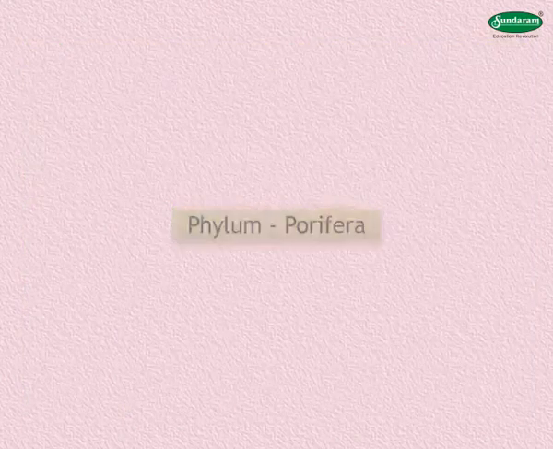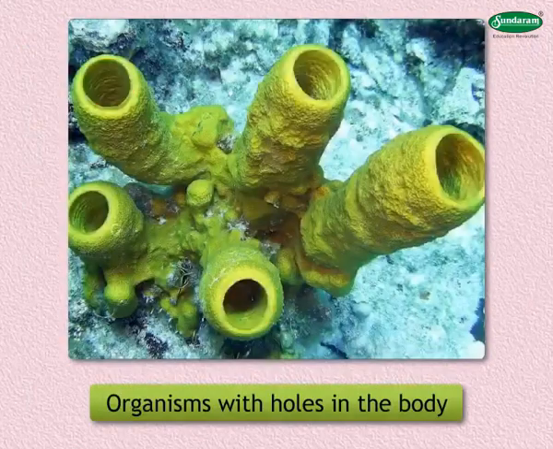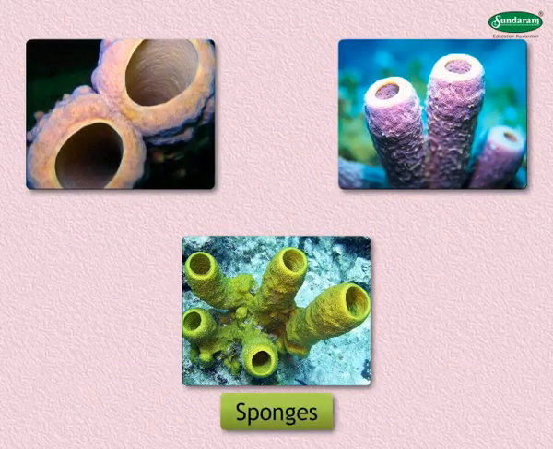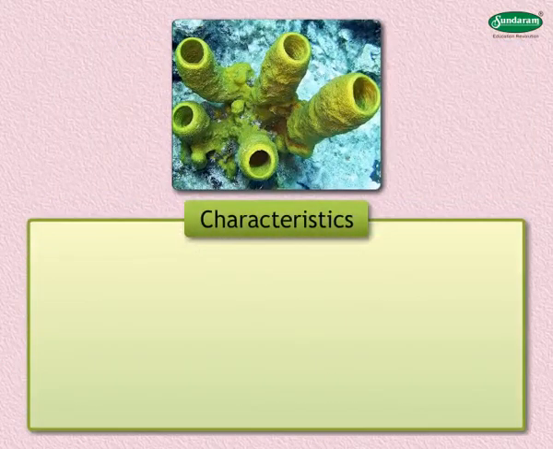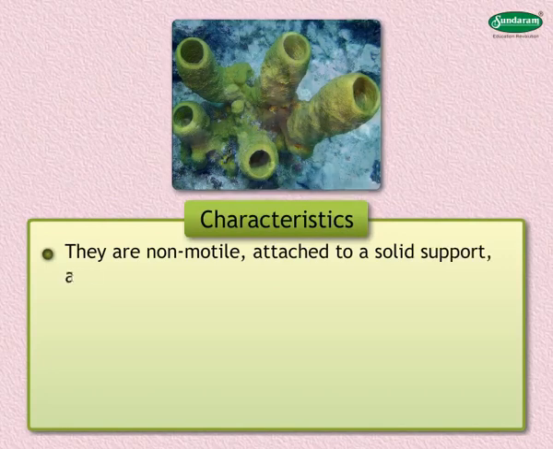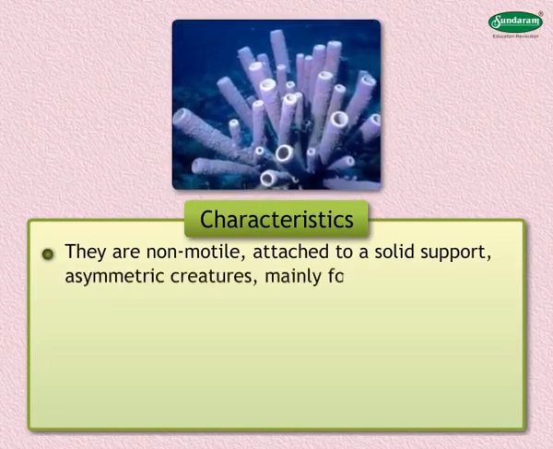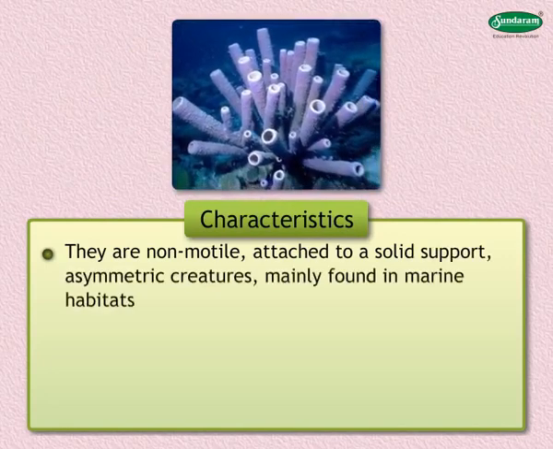Phylum Porifera. As the name suggests, they are the organisms with holes in the body. It includes all sponges. Following are the characteristics of animals belonging to phylum Porifera. They are non-motile, attached to a solid support, asymmetric creatures mainly found in marine habitats.